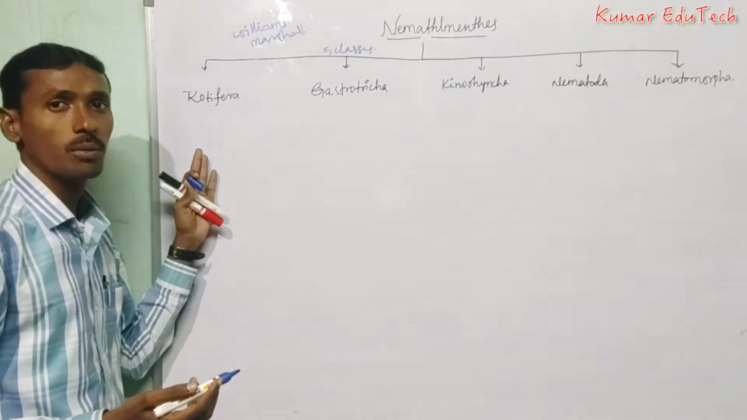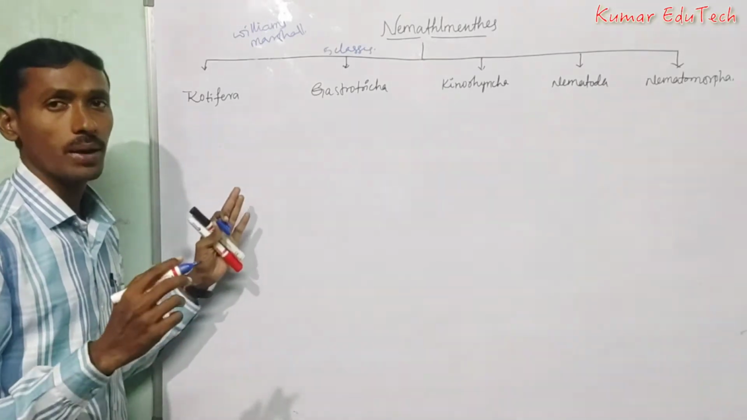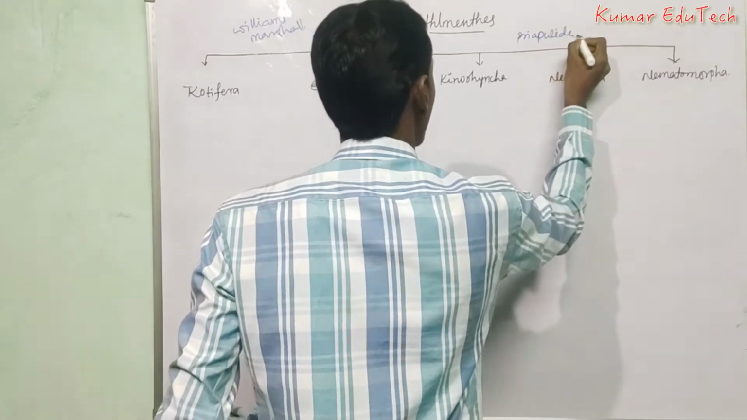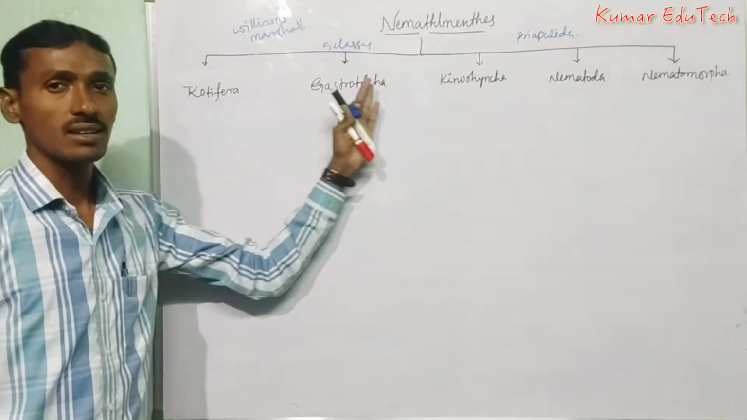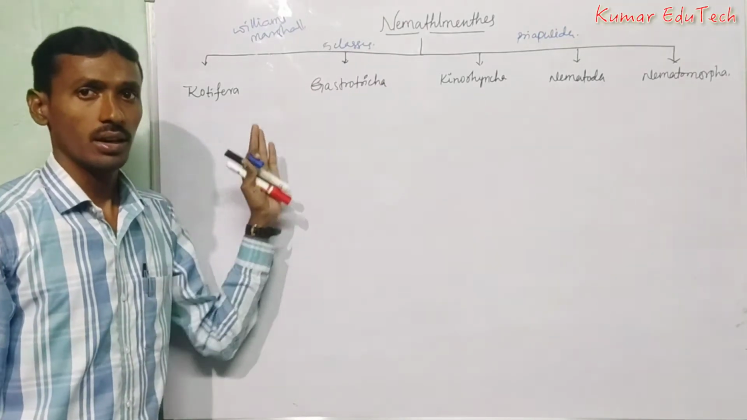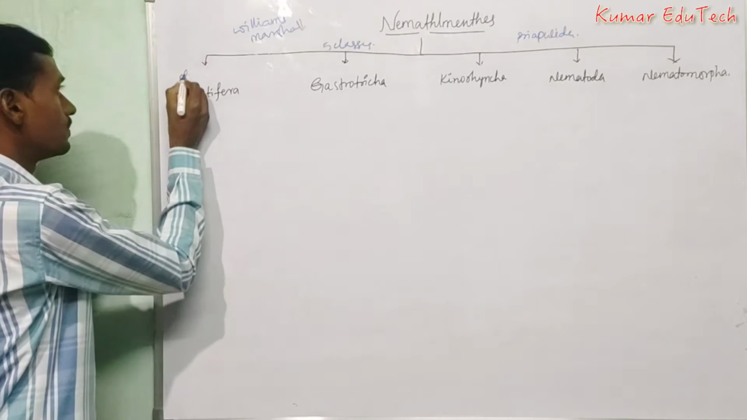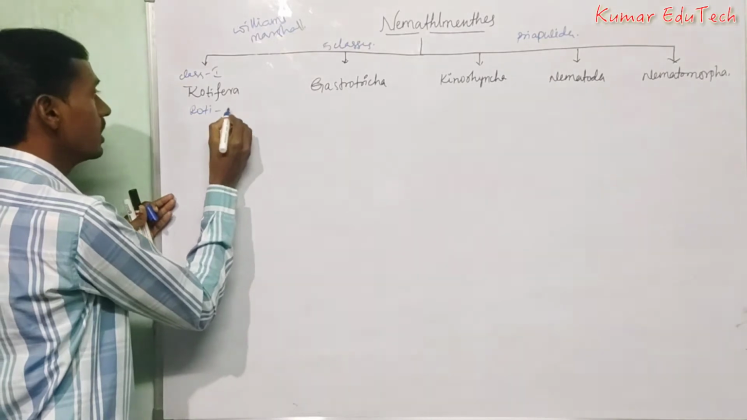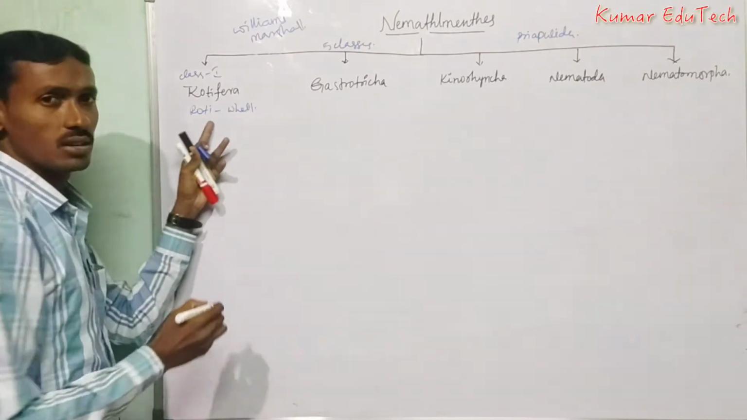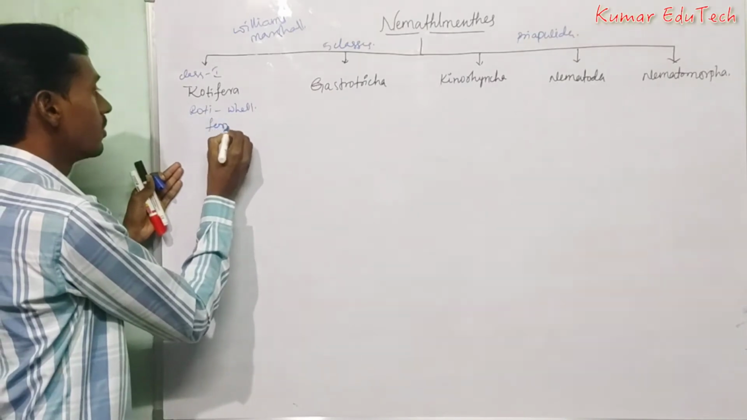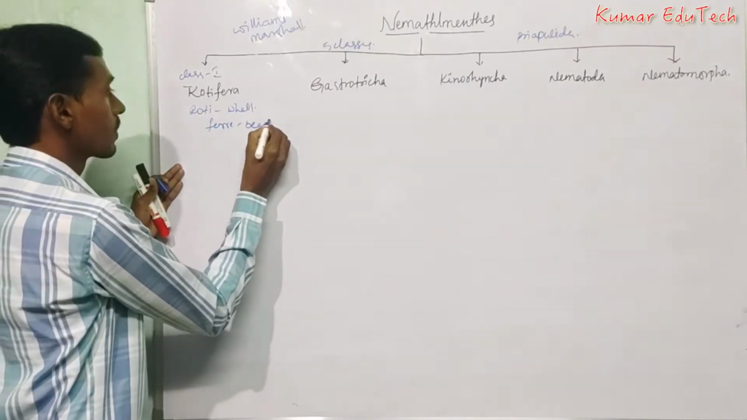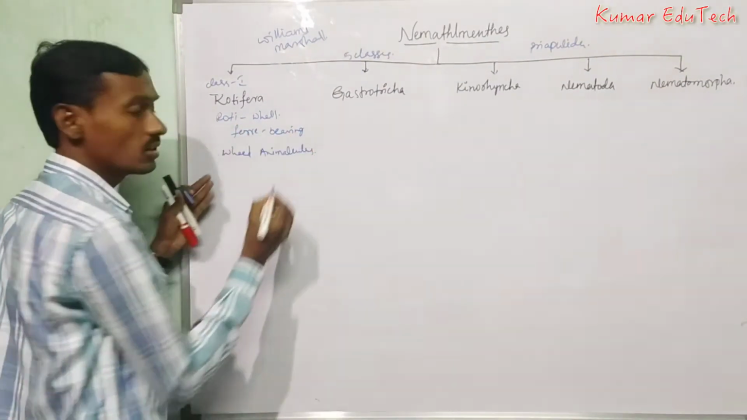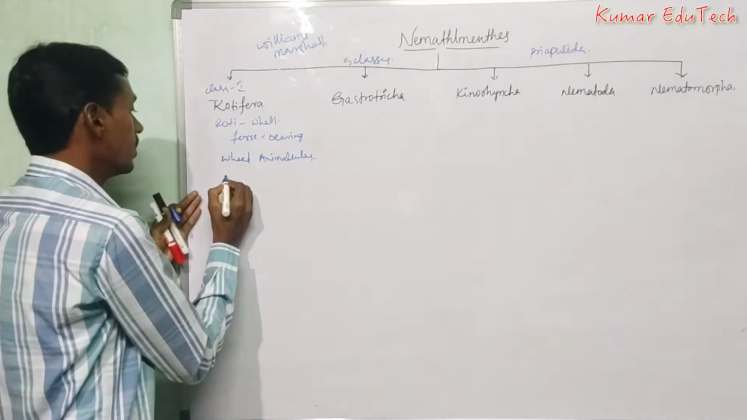Hyman also proposed another phylum, that is Priapulida. So in total, 6 classes are there in Nemathelminthes. First, Class 1: Rotifera. Rotifera means wheel bearing animals. Roti means wheel and fera means bearing. It is also commonly known as animalcule or wheel bearer.